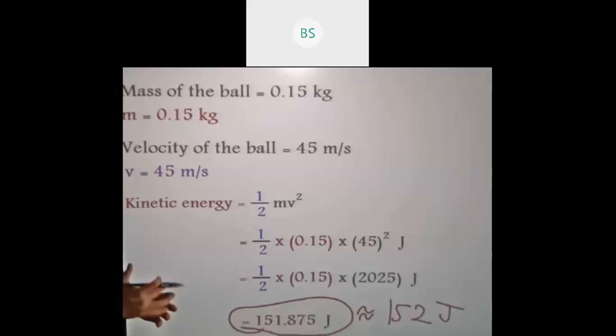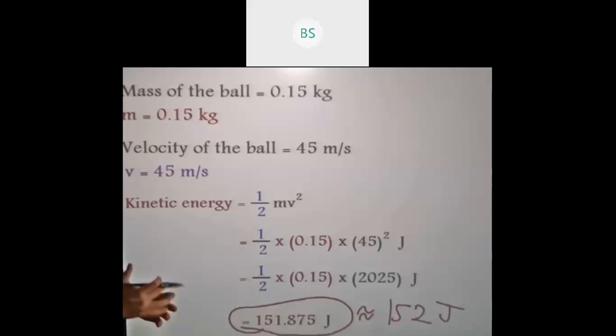When he moves the string to and fro, music is produced, and we can hear very melodious music. So what is vibrational kinetic energy? When the body moves to and fro about its mean position, it is called vibrational kinetic energy. So these are the three kinetic energies.